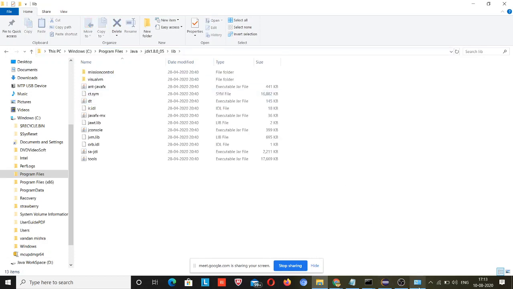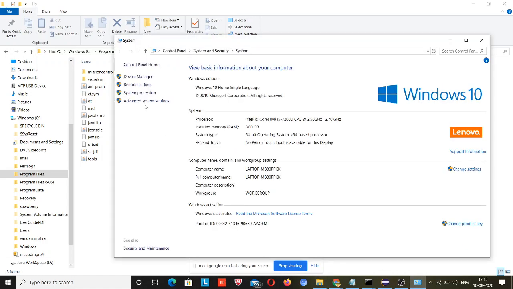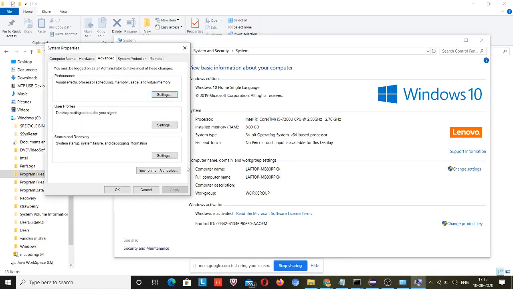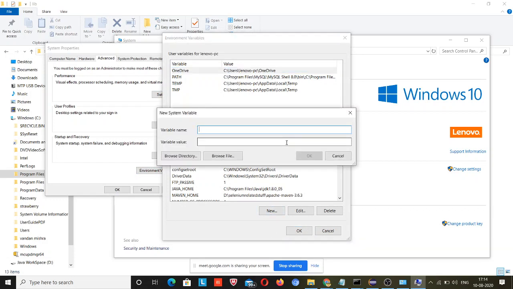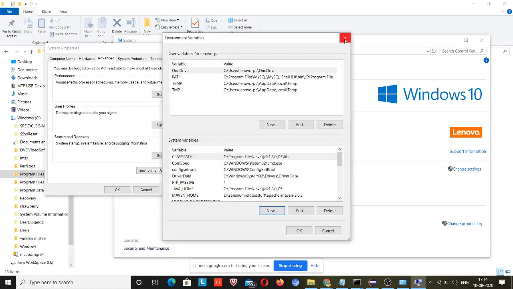And one more thing that you need to configure in environment variables is the class path. I will tell you why we normally do it. And paste the class path till lib. I will ignore it because I have already done it.